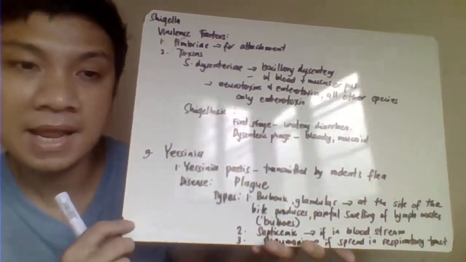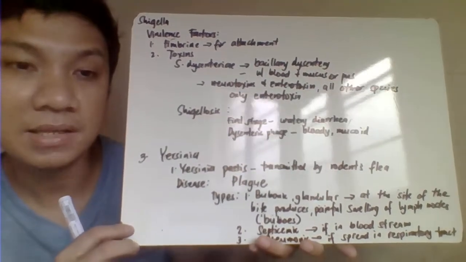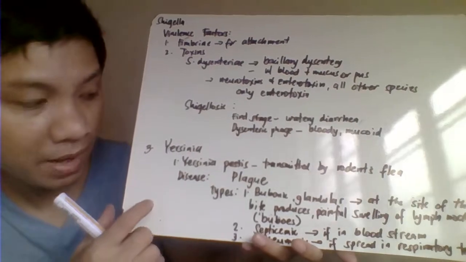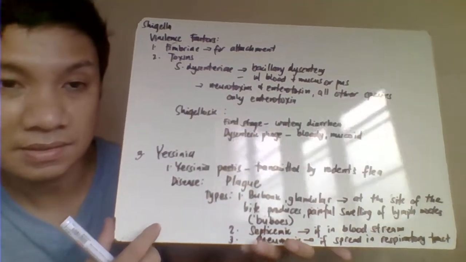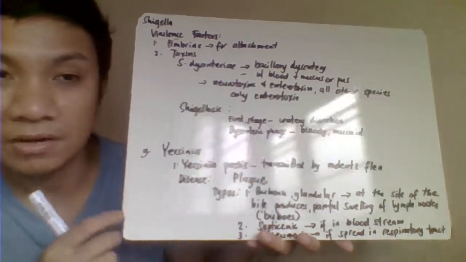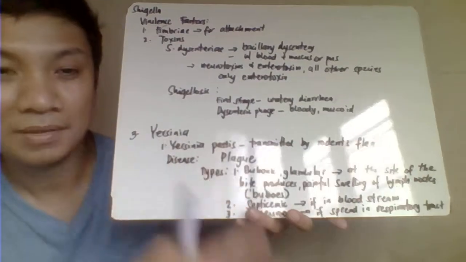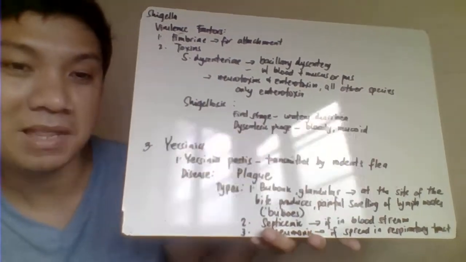The third one, Enterobacteriaceae, will try to cause here intestinal tract infection. We have the Yersinia. The first one, we have Yersinia pestis. Yersinia pestis is the causative agent ng plague na nangyari nung mga dating panahon na madaming namatay.